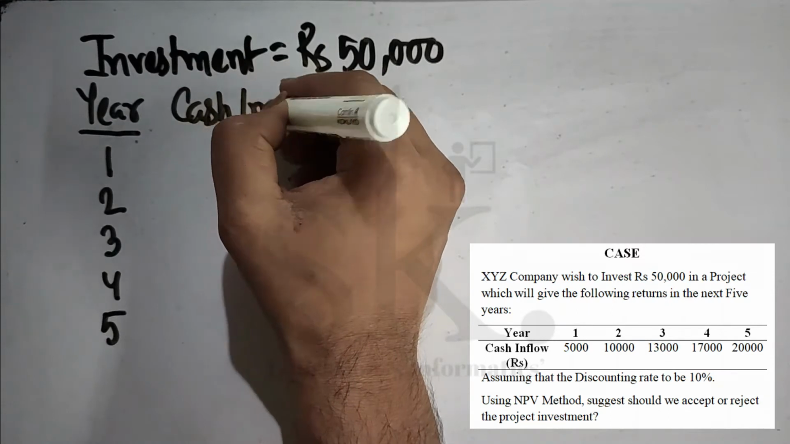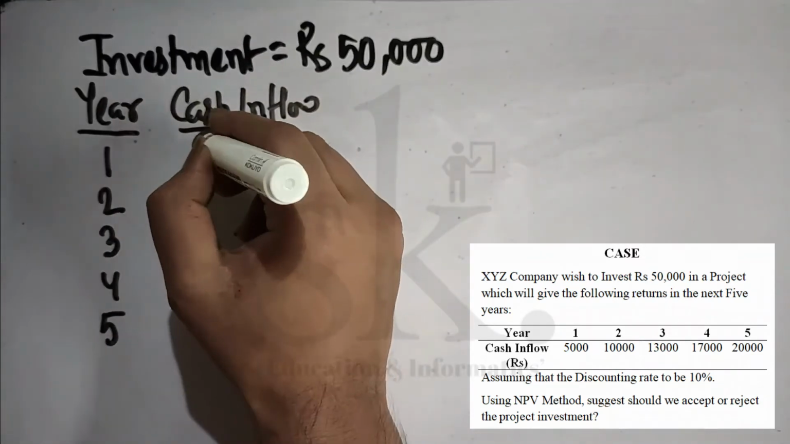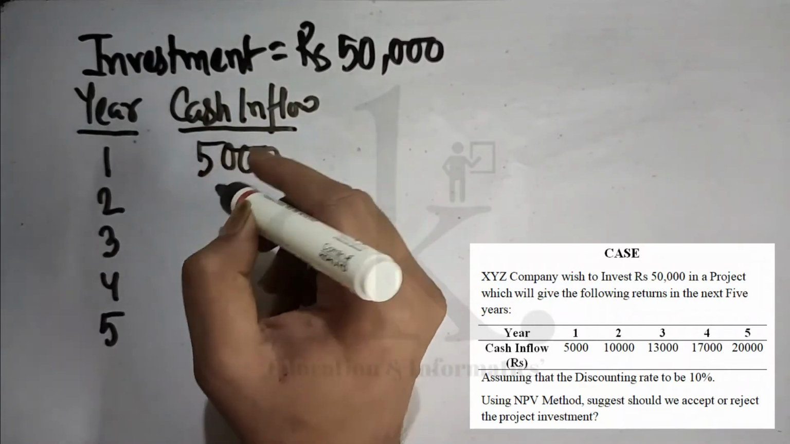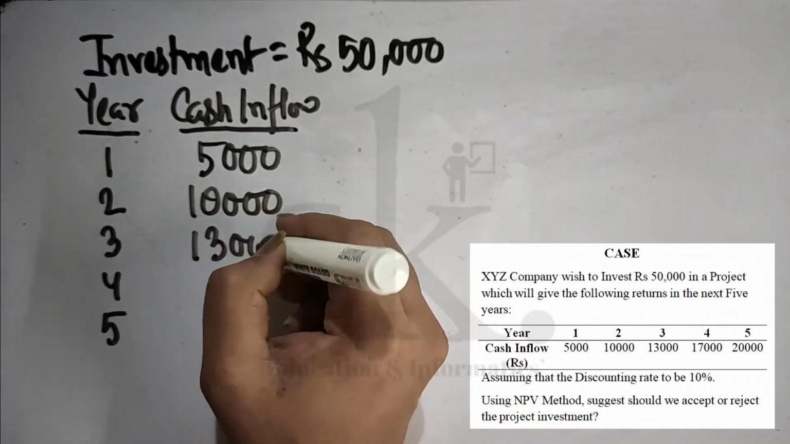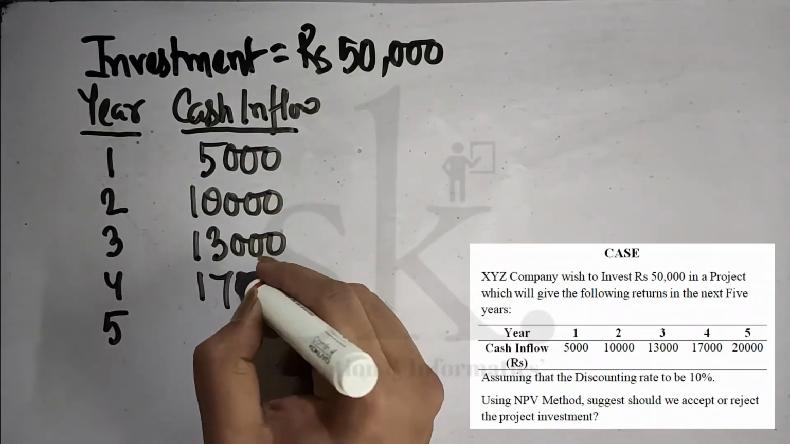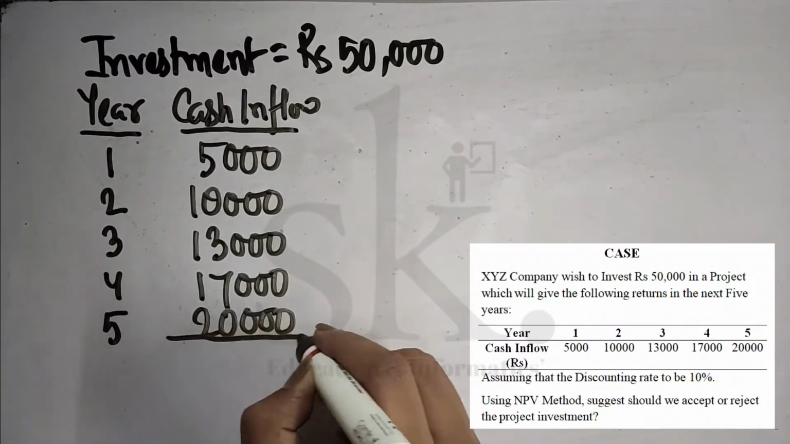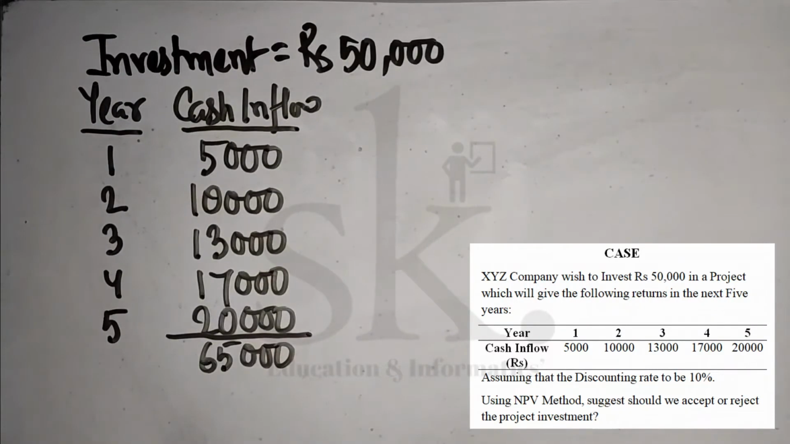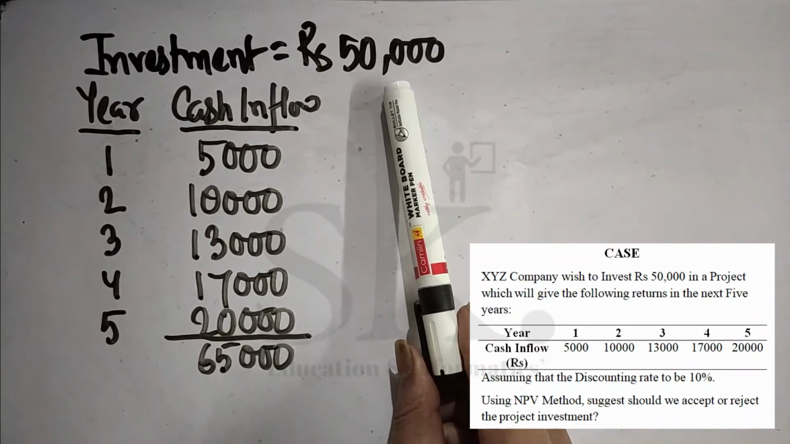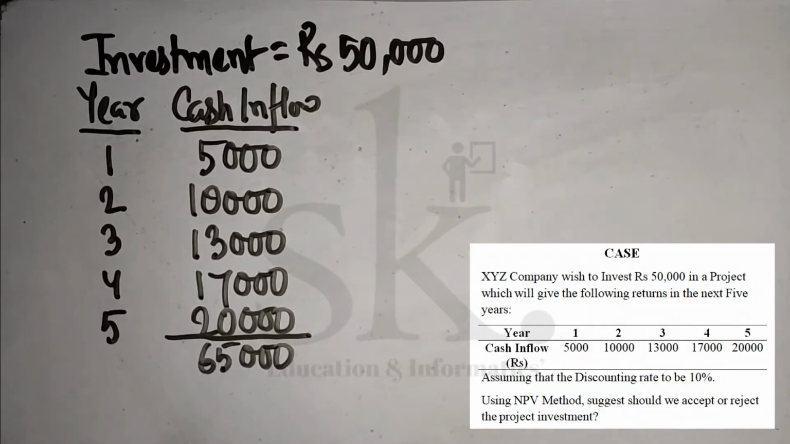Now this cash inflow is future cash inflow. The figures are 5,000 rupees, 10,000 rupees, 13,000 rupees, 17,000 rupees and 20,000 rupees. If I add up all of this, it comes to 65,000 rupees. Now it might seem that I am willing to invest rupees 50,000 as on date in the 0th year, and after 5 years in total I am going to receive 65,000.